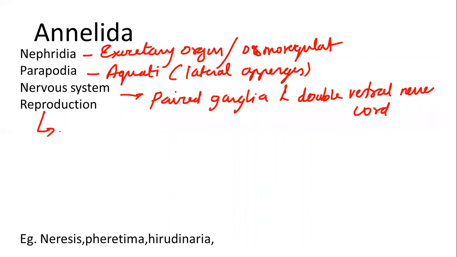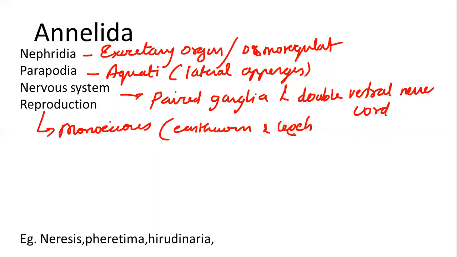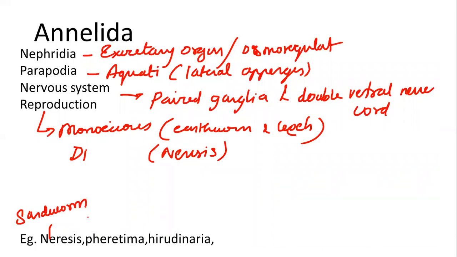When we talk about reproduction, they are monoecious. Usually earthworm and leech are considered monoecious, that means within a body, both male and female organs will be present. Some are dioecious, for example Nereis. It undergoes sexual reproduction only. The common name of Nereis is sandworm, or it is also called ragworm.